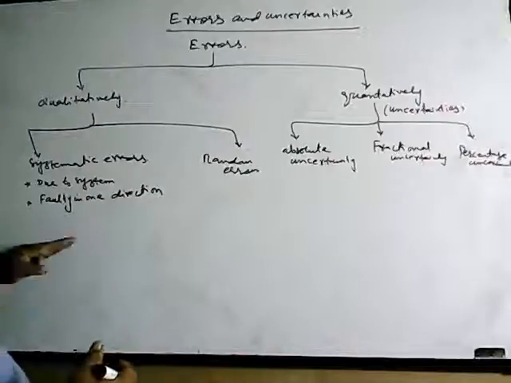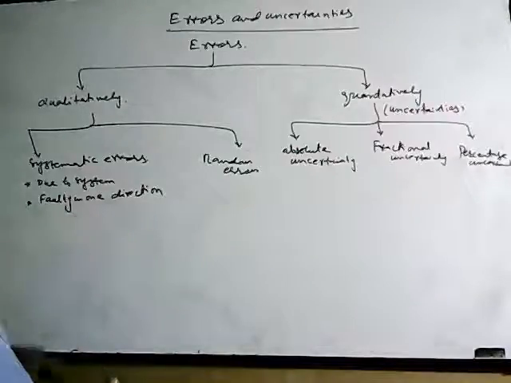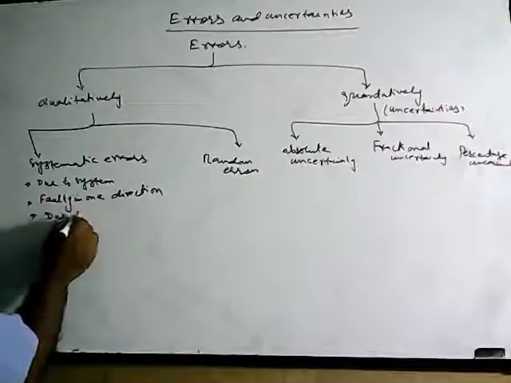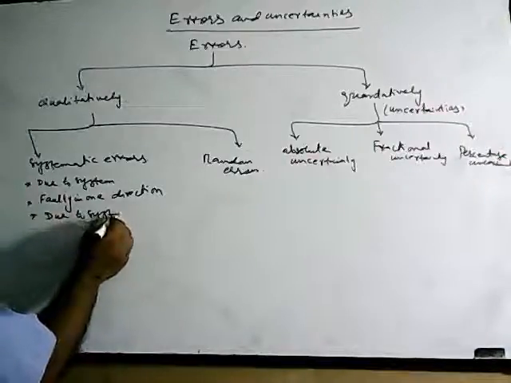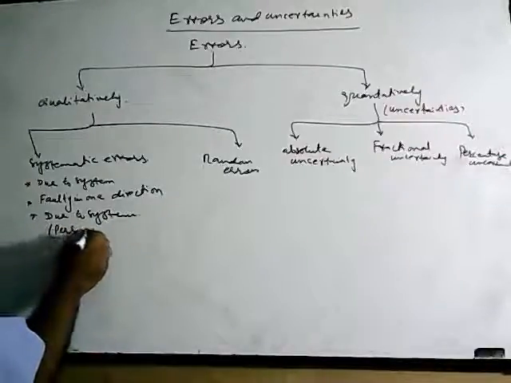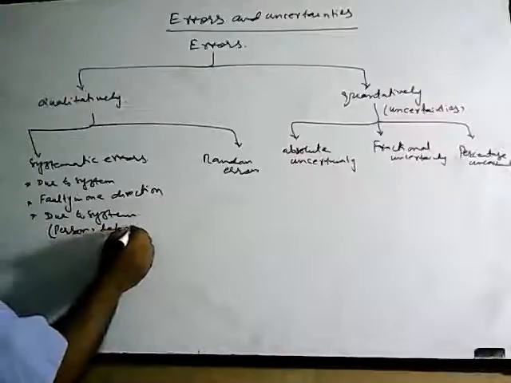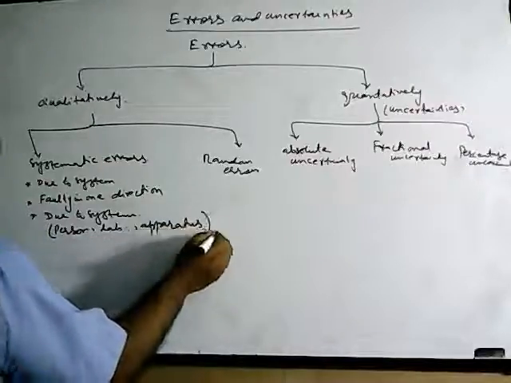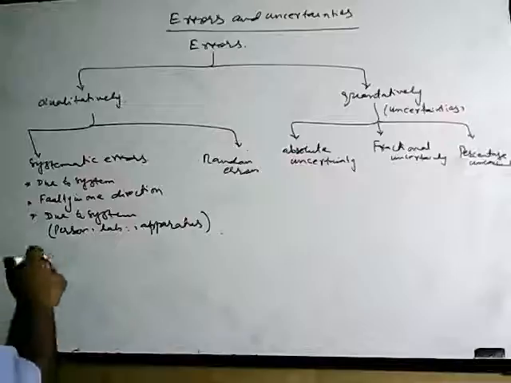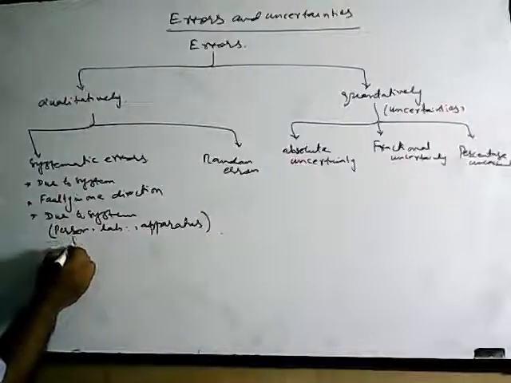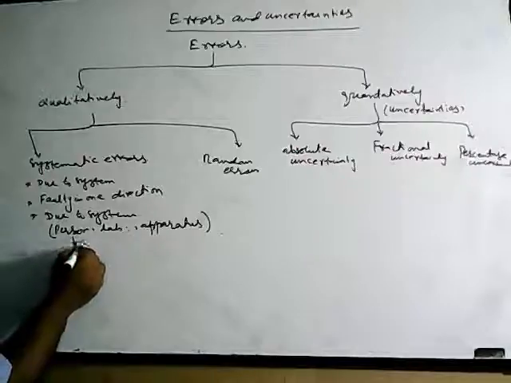In a single experiment, they are always faulty in one direction. The system consists of the person performing the practical, lab, apparatus, environment, etc. These errors are due to the person's very nature.